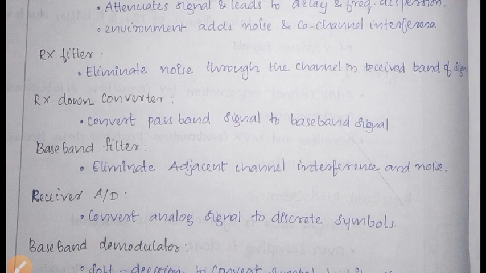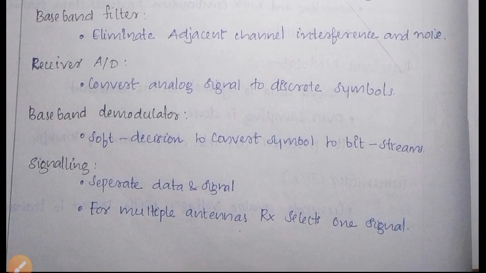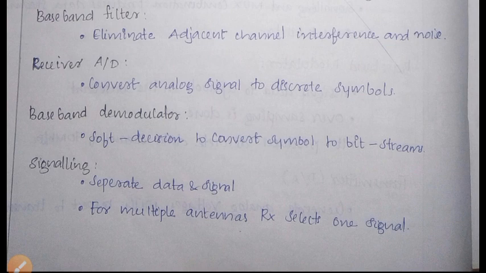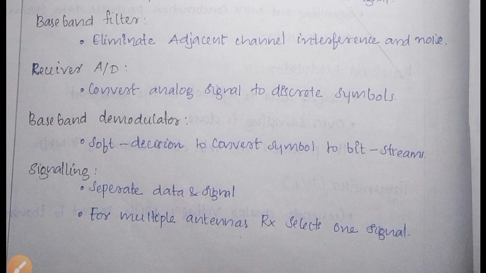Okay, then receiver A to D, which just converts the analog signal to discrete symbol. Then baseband demodulation. Here it will take the soft decision to convert symbol to bit stream, and then signaling, which separates the data and signals. Okay, for the multiple antennas, receiver selects the one signal.